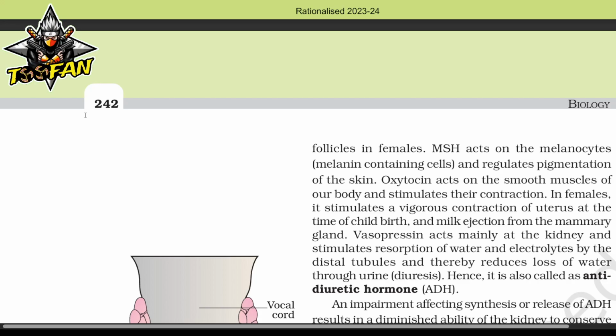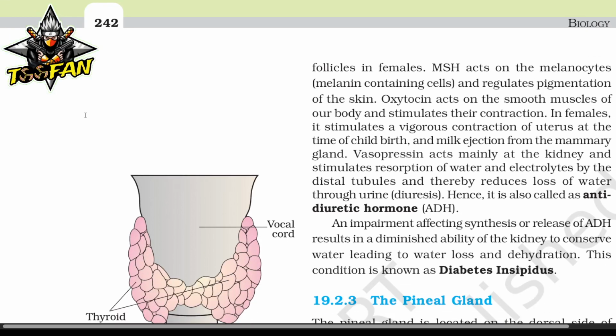Oxytocin acts on the smooth muscles of our body and stimulates their contraction. In females, it stimulates a vigorous contraction of the uterus at the time of childbirth and milk ejection from the mammary gland. Vasopressin acts mainly at the kidney and stimulates reabsorption of water and electrolytes by the distal tubule and thereby reduces loss of water through urine, diuresis, and hence it is also called antidiuretic hormone.